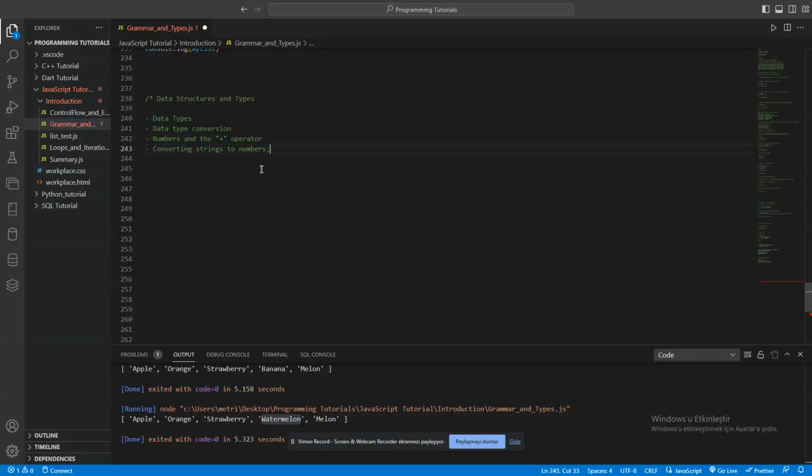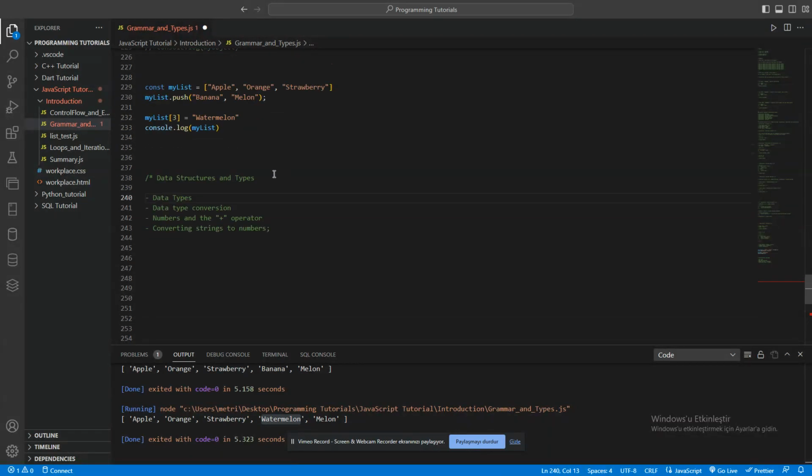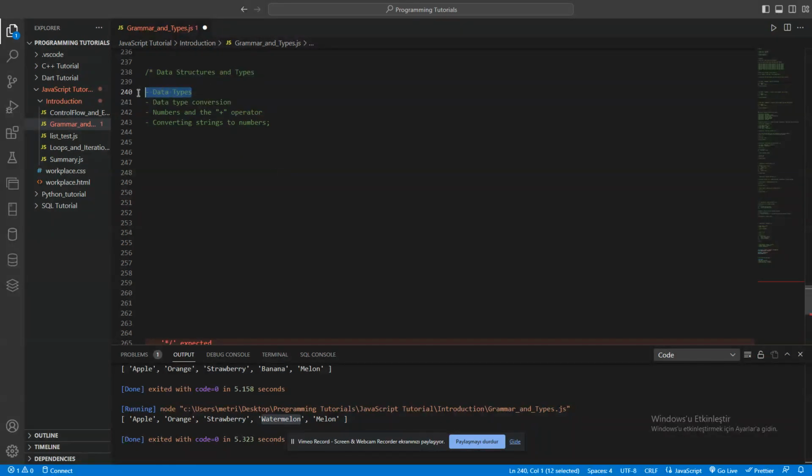That's it. And after that, we're going to start with the literals. Literals is another subtopic of the grammar and types. These are subtopics of the data structures and types. All right, see you in the next class with the data types.